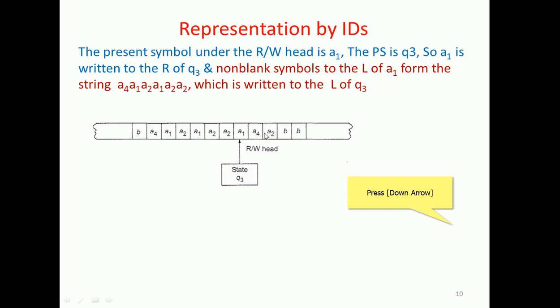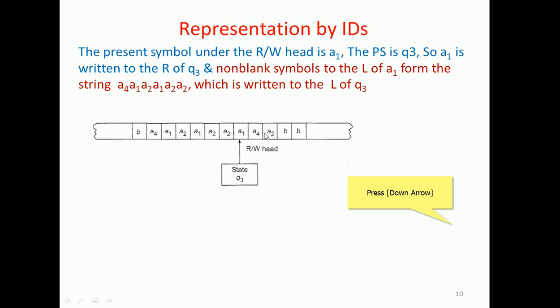So A1 is at Q3, and non-blank symbols are towards the left side. The non-blank symbols to the left form the string A4, A4, A1, A2, A1, A2, A2.